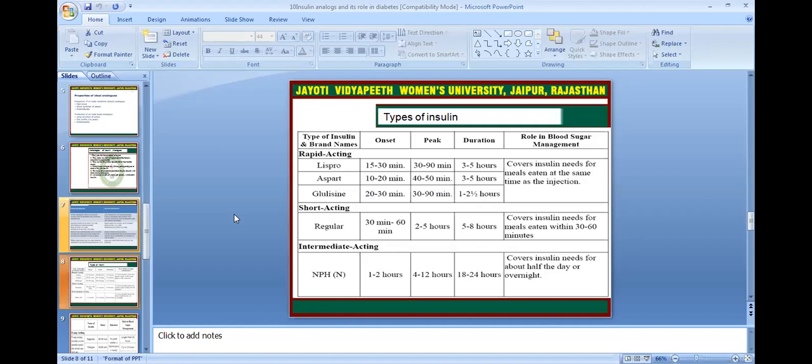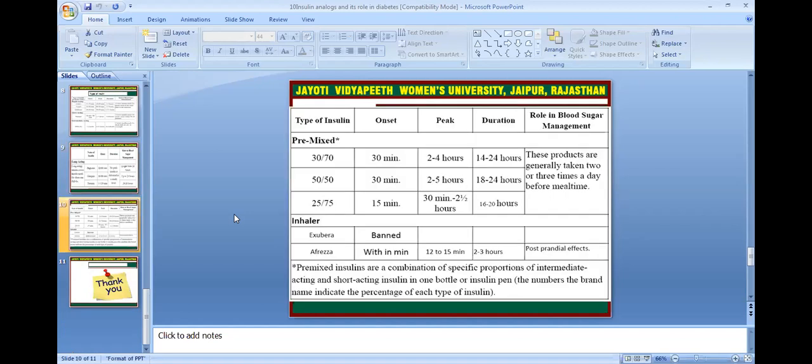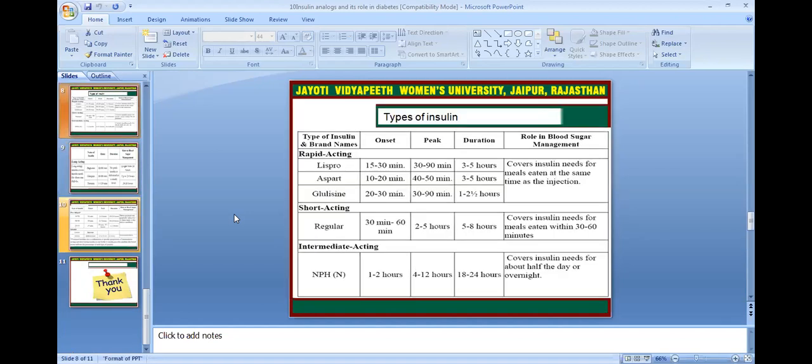There are several kinds of insulin analogs: Lispro, related to the rapid acting, short acting, intermediate acting, long acting, premix and inhaler types. So we are starting with rapid acting. In rapid acting, there are three kinds of insulins, which are Lispro, Aspart, and Glulisine.